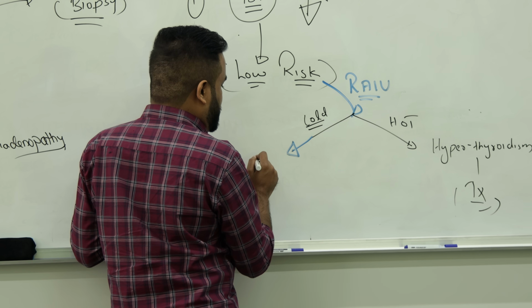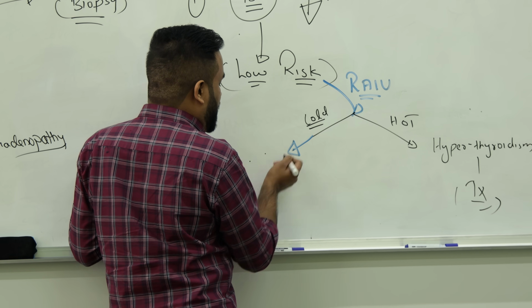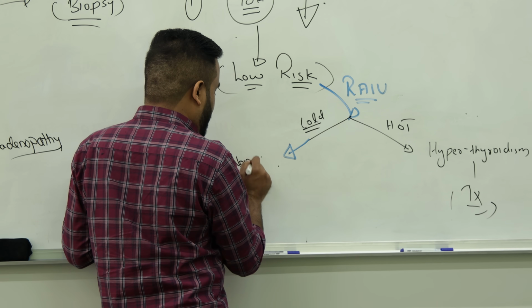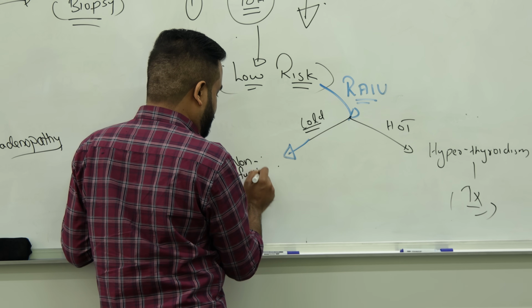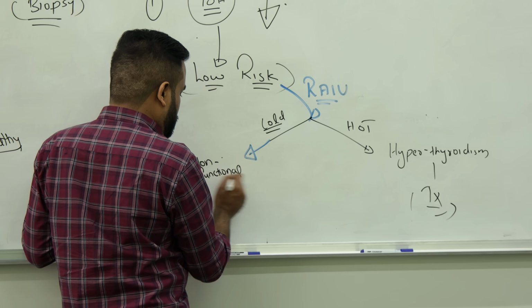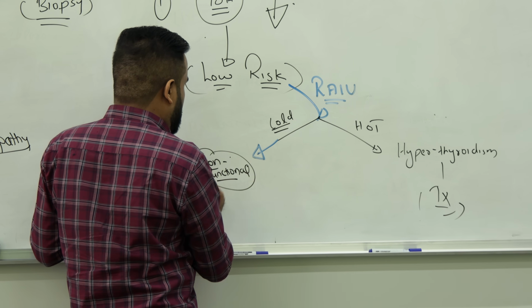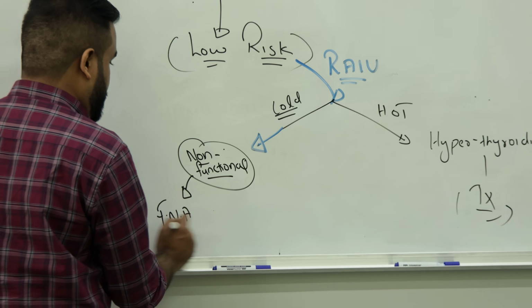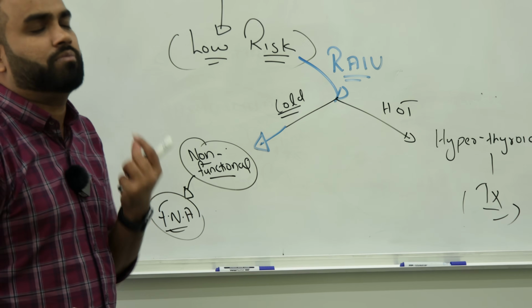In this case, you check whether it is functional or non-functional. If it is non-functional, sure you have to do a fine needle aspiration. It's just a non-functional mass.